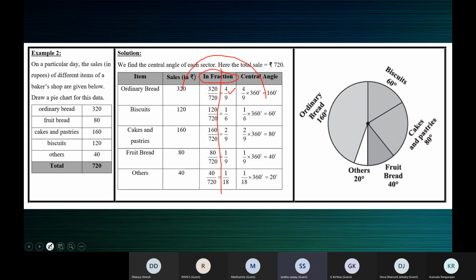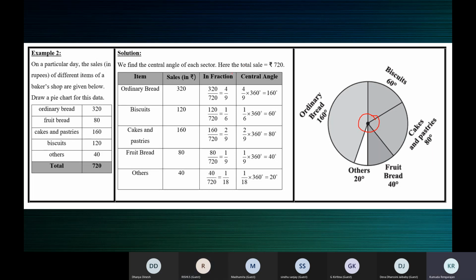Now, since we have found the fractions, the central angle is calculated like this. Whatever the fraction is, multiply by 360. The fraction 4/9 multiplied by 360, because the complete angle around the center is 360. So multiply each of the fractions by 360 degrees to get the central angle.